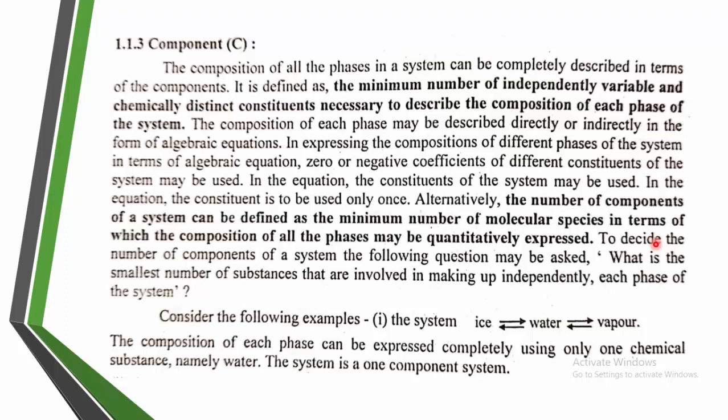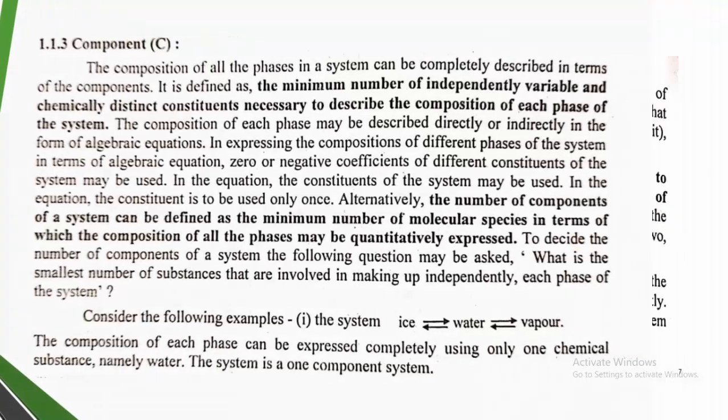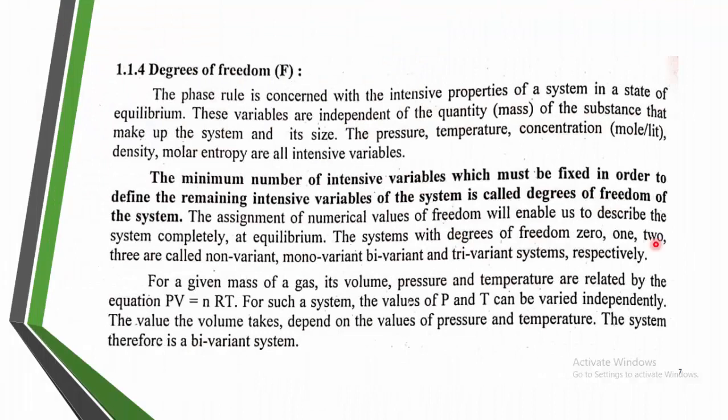Here water is a one component system, meaning water can be converted into ice, it can be converted into water, and it can be converted into the vapor phase. Water is the only single component molecular species having three different compositions, or three different phases. Next, degree of freedom.